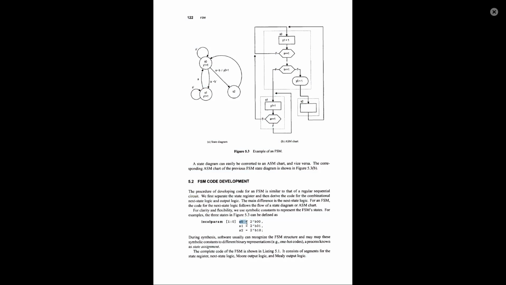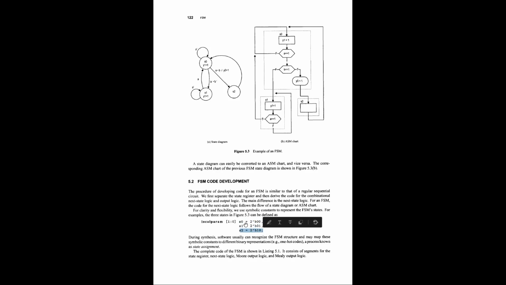When we need to perform state encoding, there are different options. For example, there are 3 states, and if you use binary encoding, then 2 bits are fine. Using 2 bits, you can denote 3 states: S0, S1, S2. If S0 is encoded as 00, S1 is encoded as 01, and S2 is encoded as 10, then two bits are enough. This is called binary encoding.